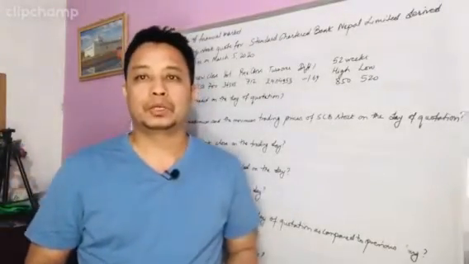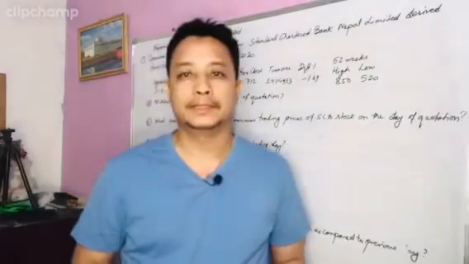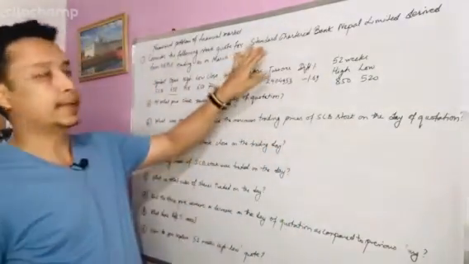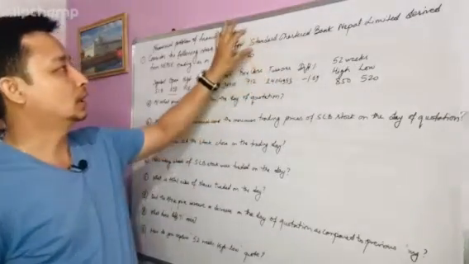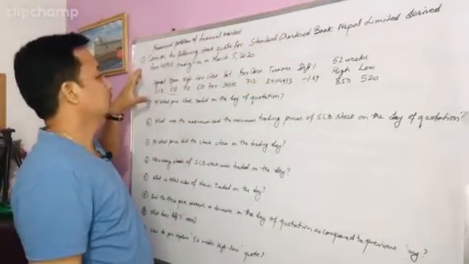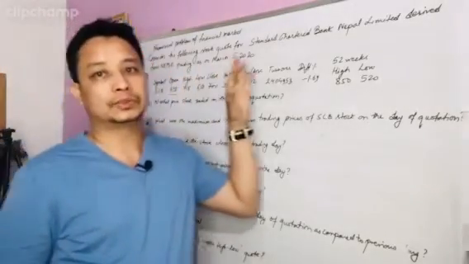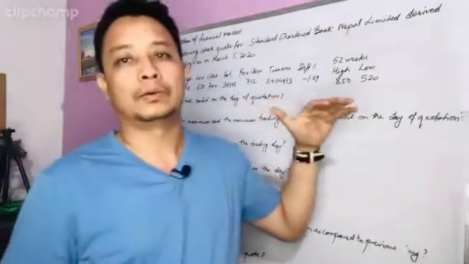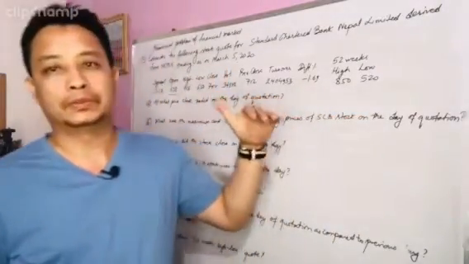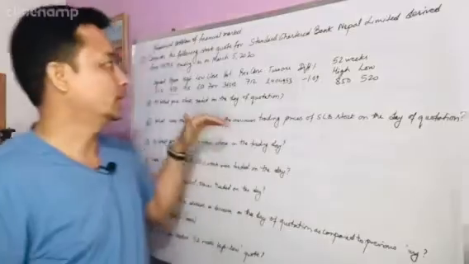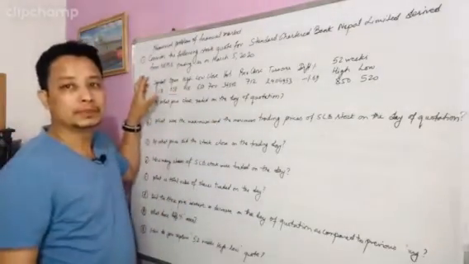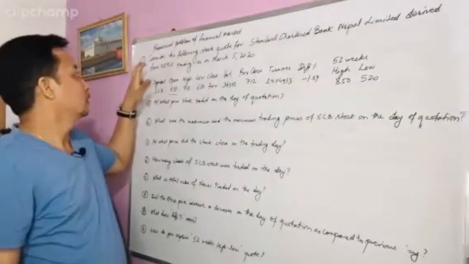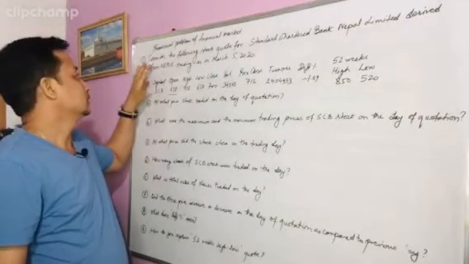Okay, today I have brought a problem related with the financial market. Here is information related with Standard Chartered Bank. This information is related with NEPSE trading, the secondary market where there is a transaction on a particular date of a particular commercial bank. So certain information is given in this question.